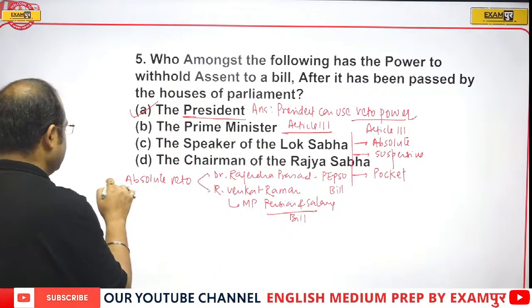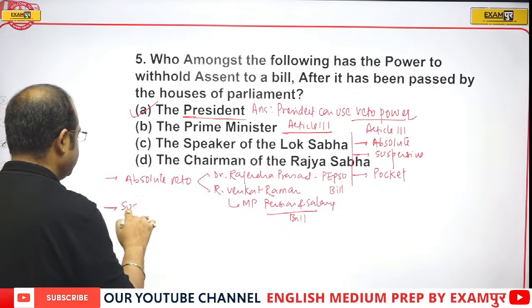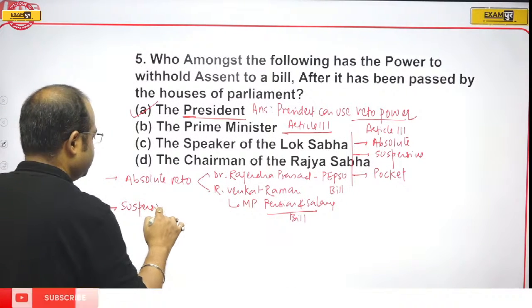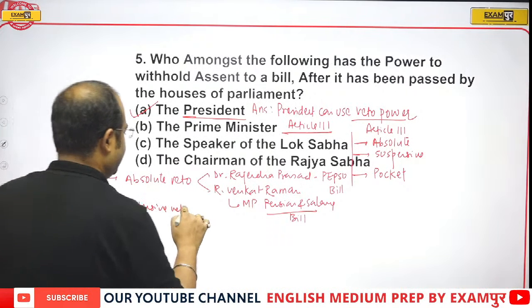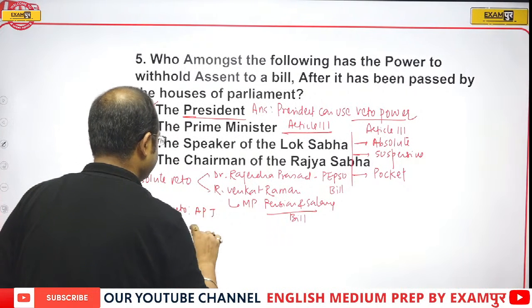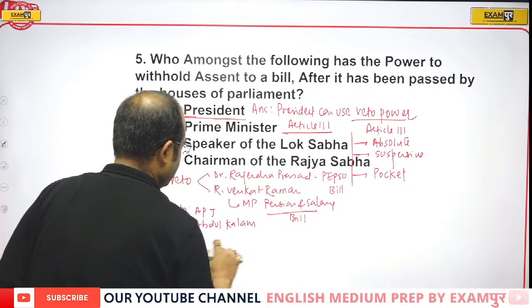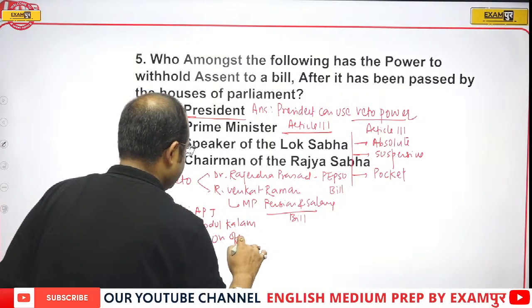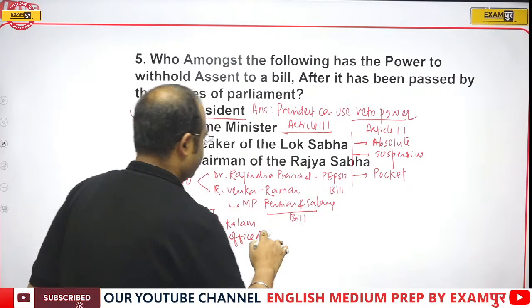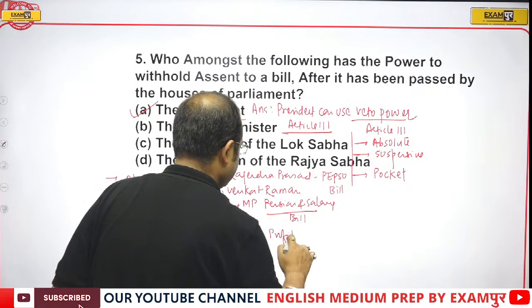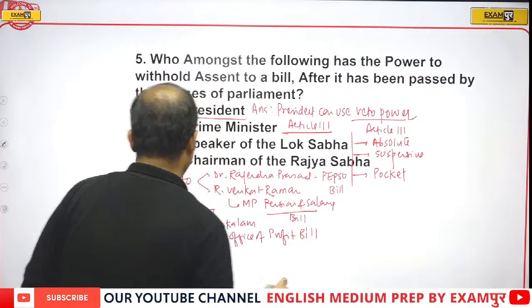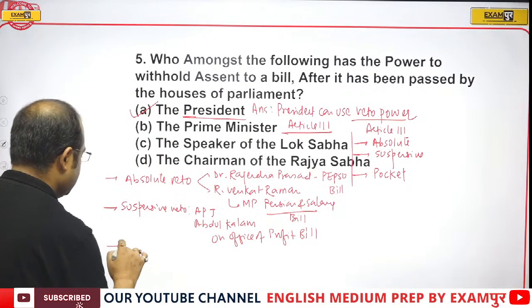Then suspensive veto by APJ Abdul Kalam on the Office of Profit bill. And third is pocket veto.